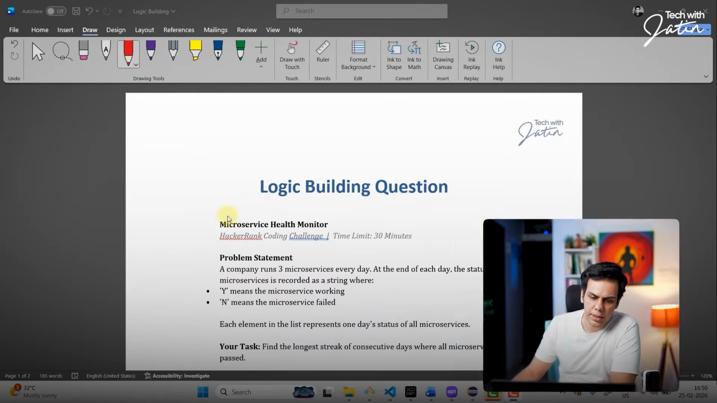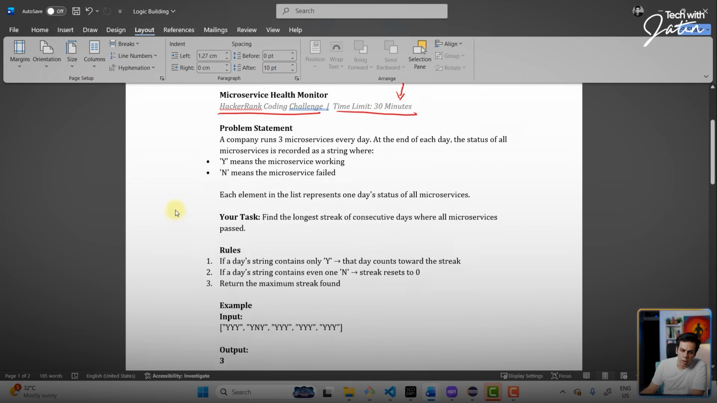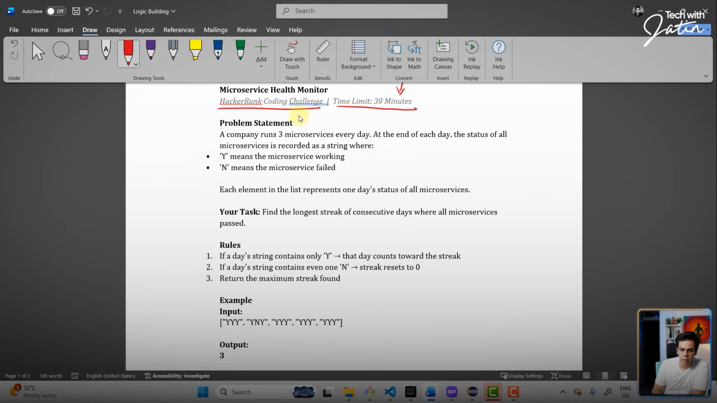Now, over here, guys, we have this particular problem, and the problem is microservice health monitor. Okay, this particular question is basically from Hacker Rank only. This is from Hacker Rank coding challenge, and the interviewer has given us like 30 minutes to solve this particular problem. Over here, the problem is that a company runs 3 microservices every day. So there is a firm, okay, and in that particular firm, there are 3 microservices which run every single day.